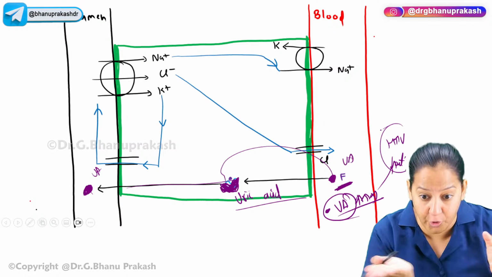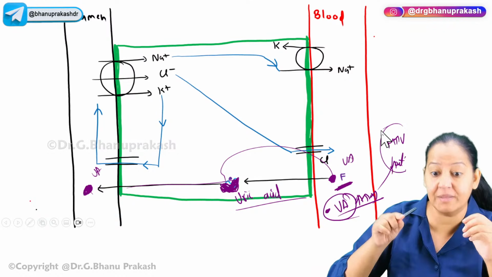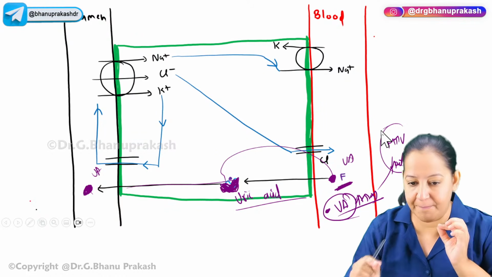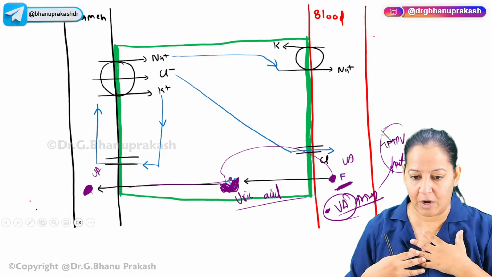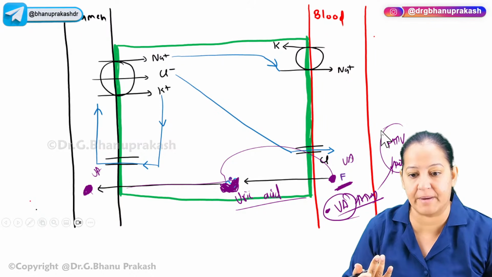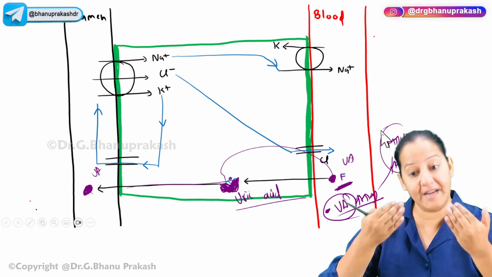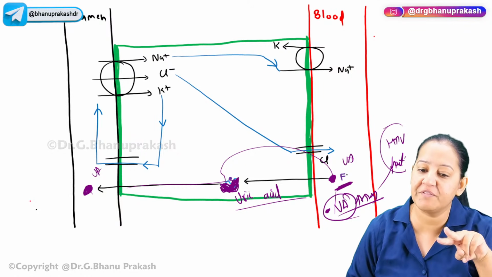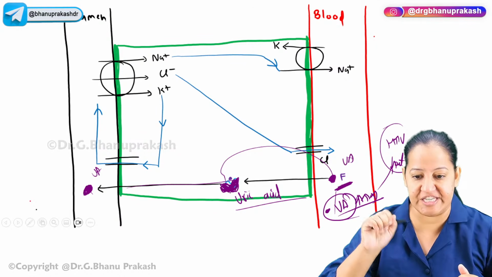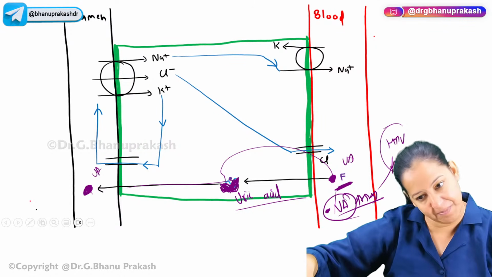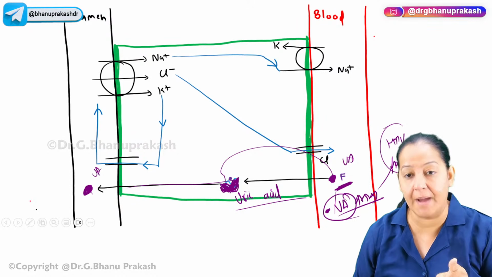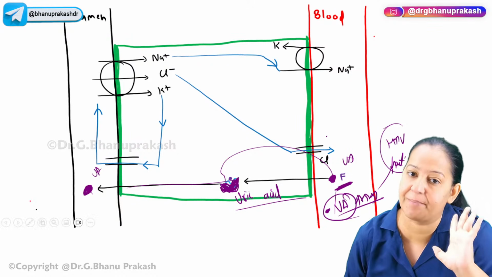Because for crossing from blood to lumen, the transporter used by furosemide is a natural transporter for the uric acid. But when both are present, I'm not taking furosemide right now, so this transporter is utilized by uric acid only. But suppose today I took a tablet of furosemide. Now in my blood, uric acid is also there, and furosemide is also there. There is a competition between the two. Who will sit on this transporter? But furosemide is stronger. It has more affinity. So it will push the uric acid back into the blood itself and use the transporter. So that's why the patient using furosemide for long is having gout or hyperuricemia.